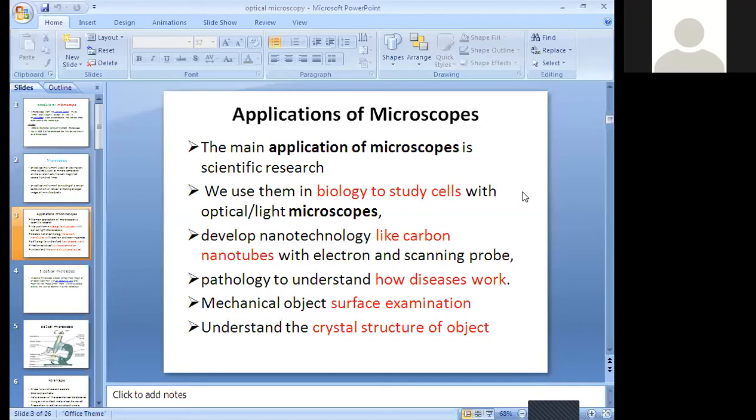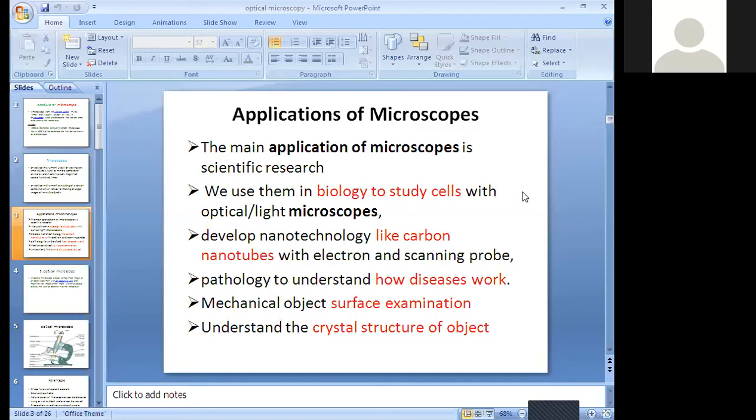Mechanical object surface examination. In the sense, so many materials we are going to use in the mechanical field. We don't know about the atomic structure, the crystal structure, what the surface is, how the atoms are going to be arranged. We can't see that. Whatever we need to understand, that we call surface examination.